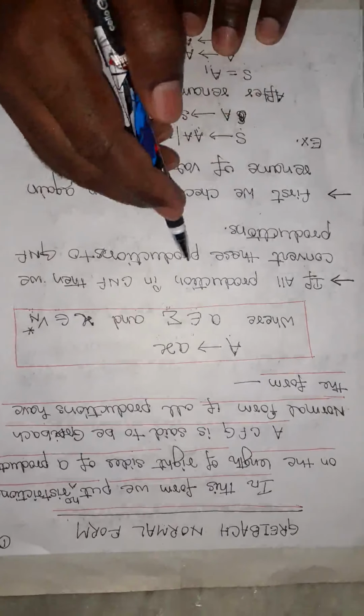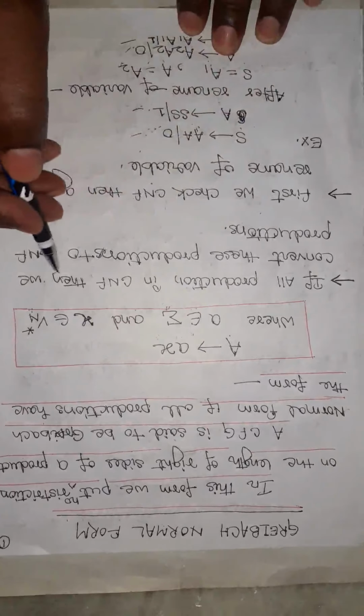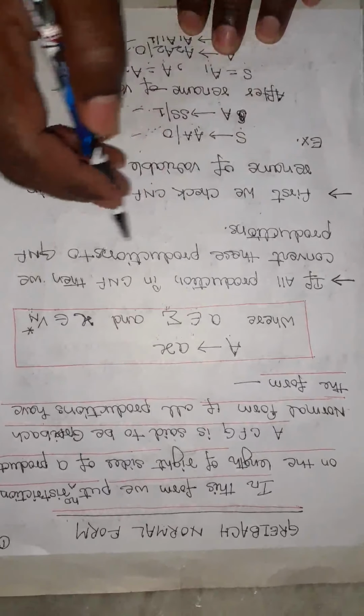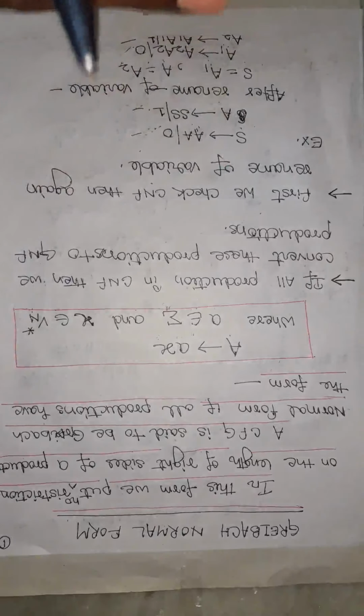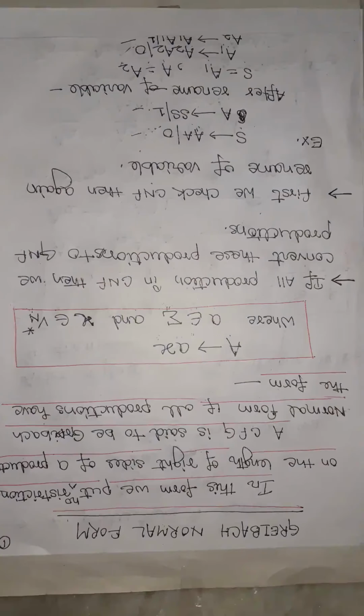If all productions are in CNF, then we convert these productions to GNF productions. Suppose any grammar has productions in the form of CNF.